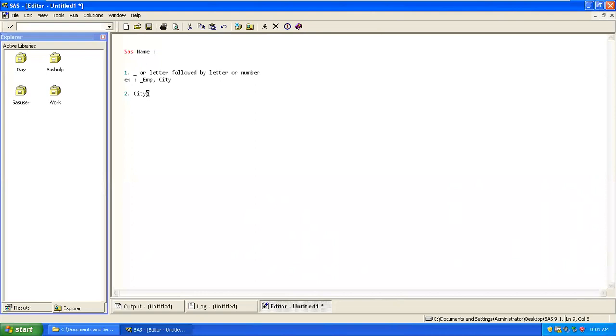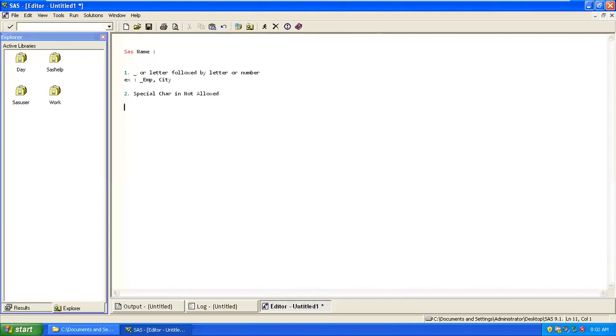Percentage has a different meaning, hash has a different meaning. So be careful. That's why special characters are not allowed in the SAS system while creating a variable name.